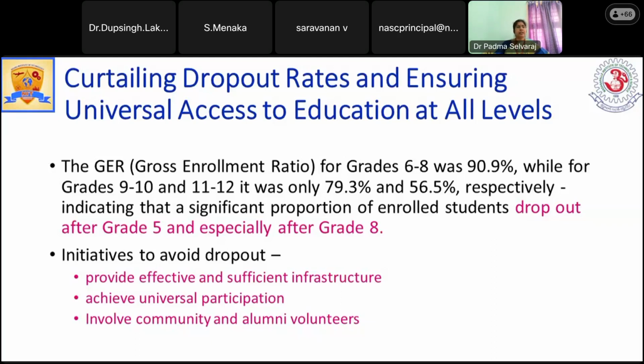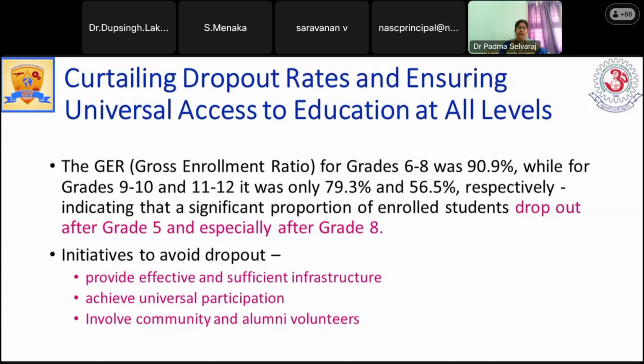And achieve universal participation, where all the students must participate equitably. So that is what we are going to specify. Whenever there is a need, whatever the execution methodologies may be, the students must be ready to participate. There must not be any difference of opinion among the students or between their talents. All the students must be treated equally.